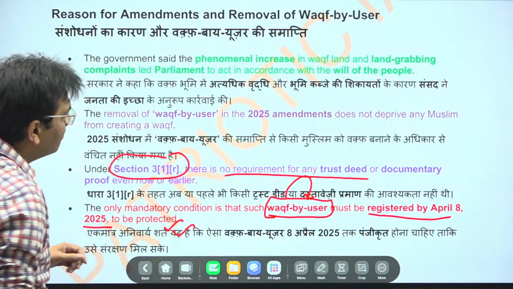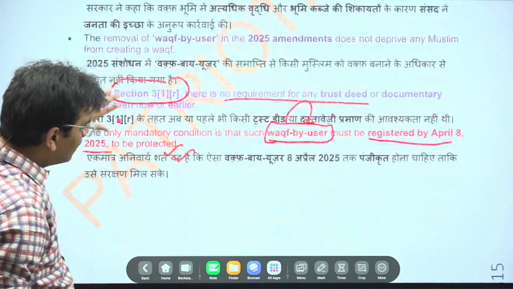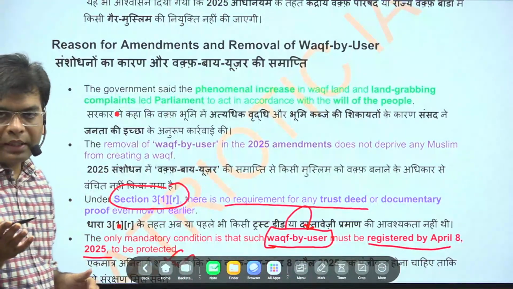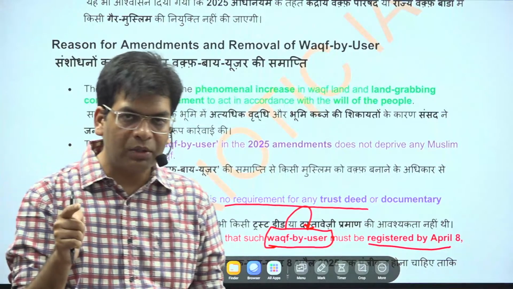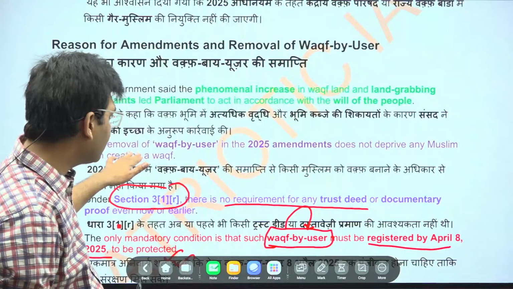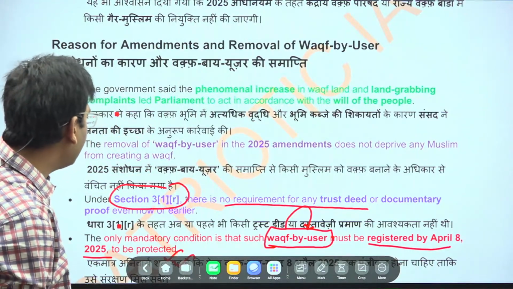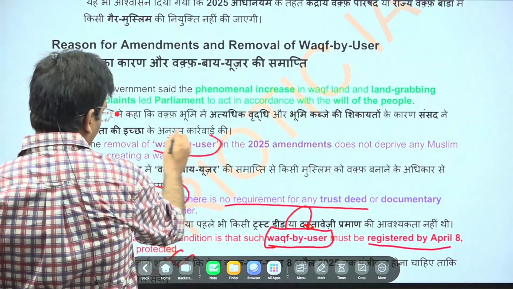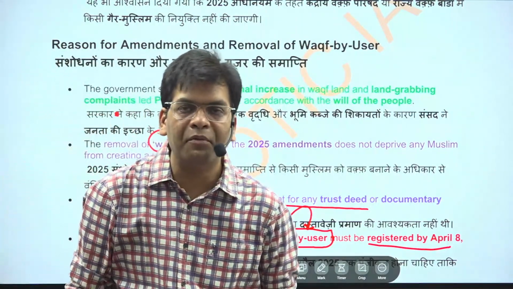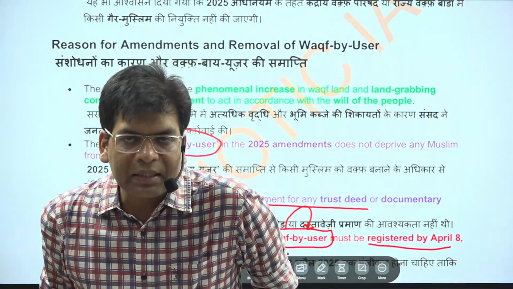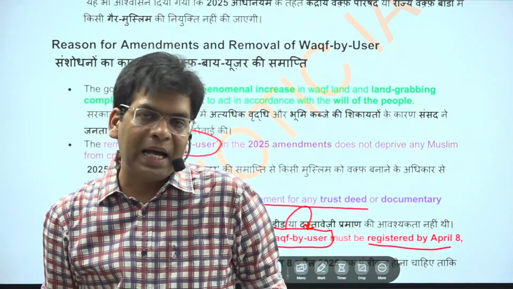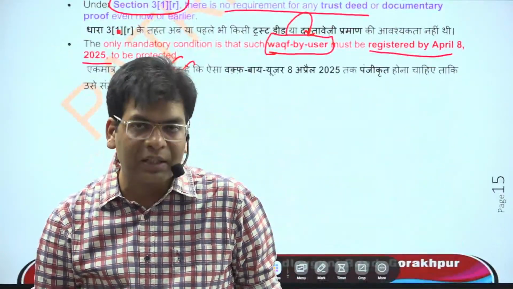The thing that has been opposed is the claim that those who are going to be included in this Central Waqf Council and Board may be from a non-Muslim background. So this is the main opposition point. The other opposition point is the need for compulsory documentation, and those who are going to donate have to prove that they have been practicing Islam for the last 5 years. These are the conflicting points where there has been opposition. I hope this is clear to everyone.